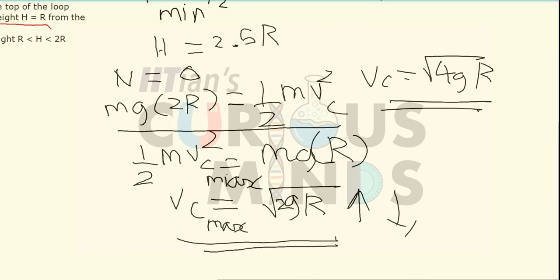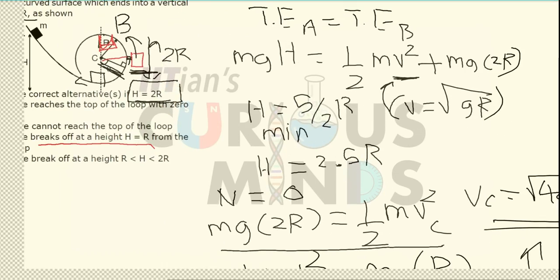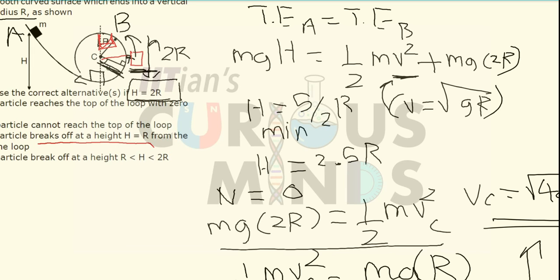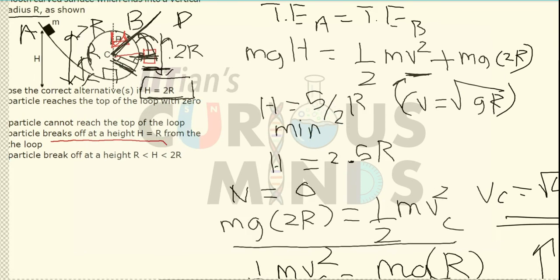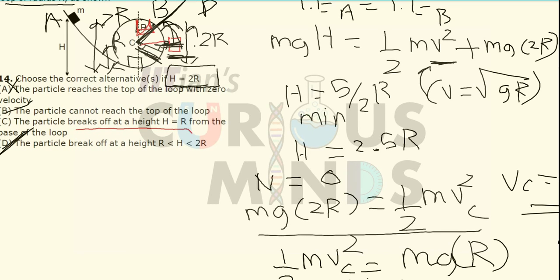Since the velocity at point c is greater than the maximum velocity required, the body will not break at this point, and it will go on performing and break somewhere over here, between height r and the entire height 2r. So the correct option is option D. So the two correct options are B and D.